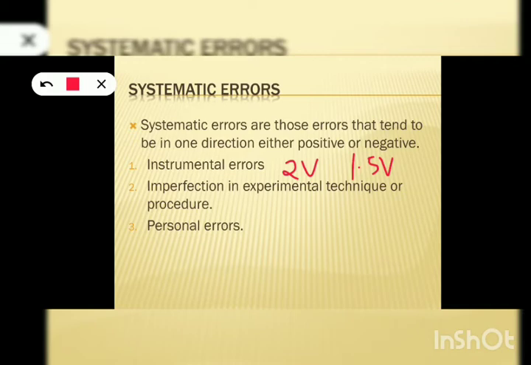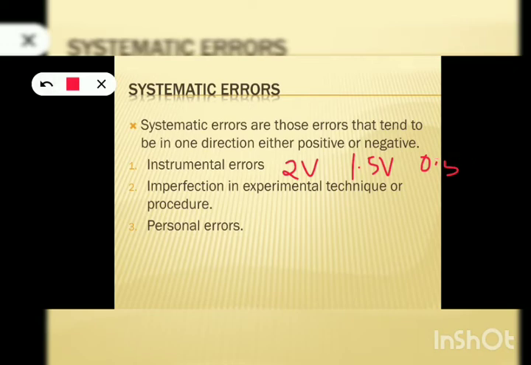So here there is an error of 0.5 volt. And what is the reason for that error? Error in your instrument, the voltmeter that you are using to measure the voltage. Such type of error is instrumental error, and we know the cause for this error. It is the fault of the voltmeter. So if we replace the voltmeter, we can minimize this error. Instrumental errors occur due to error in any instrument.